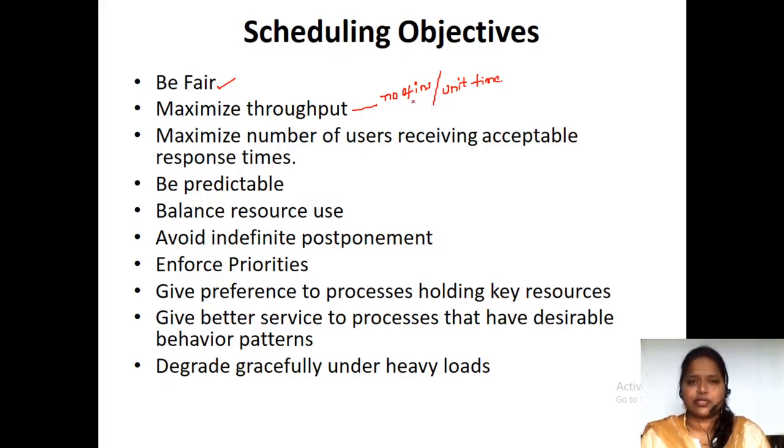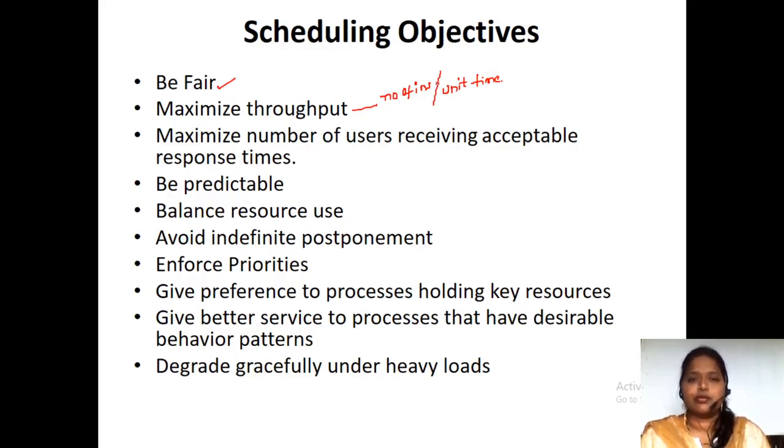Number of instructions executed per unit time. Suppose in 5 minutes, how many instructions have you done? If in 5 minutes you have done only one or two instructions, the throughput is very low. If you do 7 or 6 instructions, the throughput is going to be high. That is what we actually need. The throughput should be as high as possible.